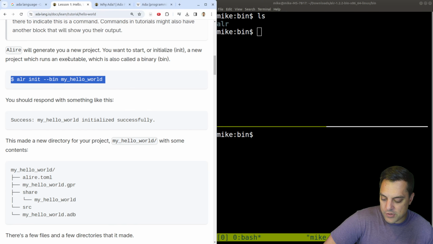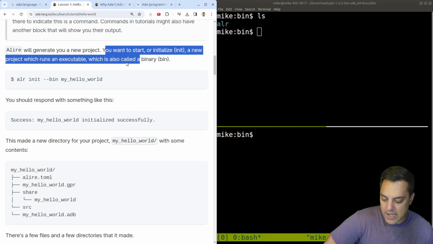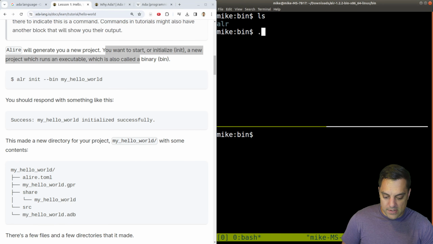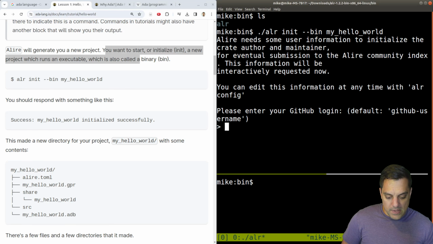We want to generate a new project, which runs an executable, which is also called a binary. Yep. Okay, all standard stuff. So let's do this here. Init my binary, my hello world. Okay, let's see. So this is like our first run.